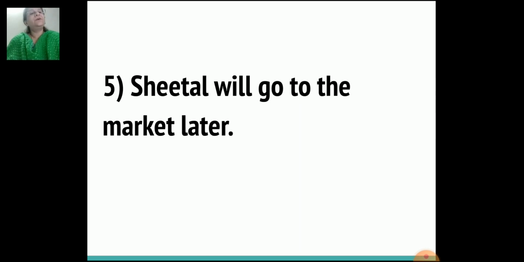Fifth sentence, Sheetal will go to the market later. Ask the question. What question will you ask, children? Yes, when will Sheetal go to the market?